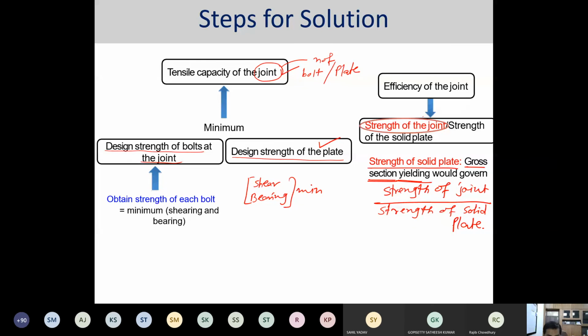What Mukul is saying is that the efficiency of the joint is calculated about the failure plane only. Rahul, I can come back to you again, please think about it. Yes, Mukul, if I have a solid plate and I'm applying tension, I cannot say where the failure plane would start. But if I have a hole, forget about yielding, forget about bolting, the failure starts around the hole region.